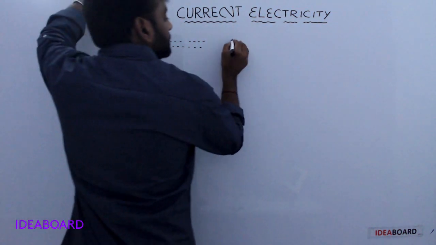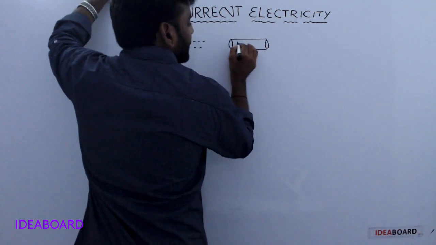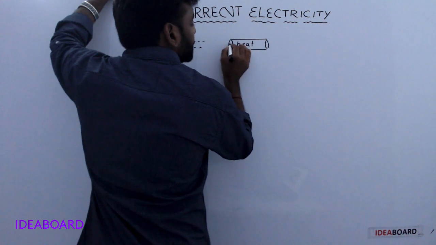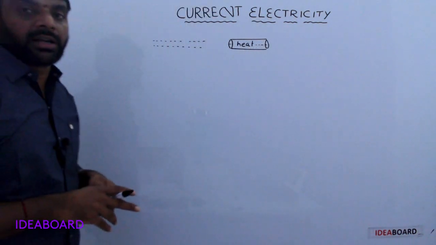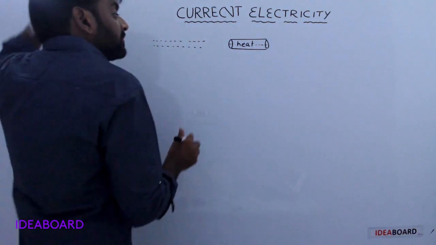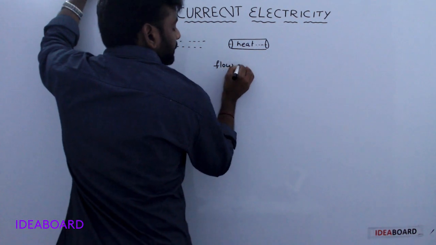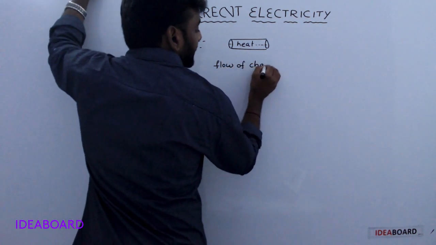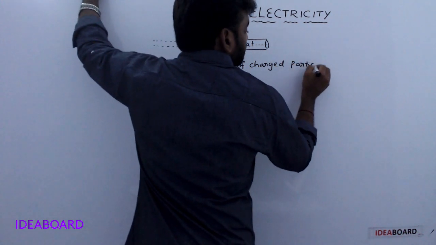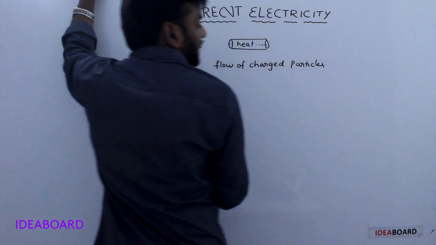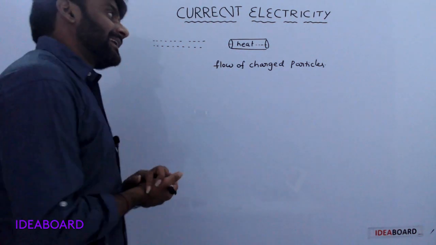At the same time, heat flow in a conductor constitutes the thermal current. Like that, the flow of charged particles constitutes the electric current.